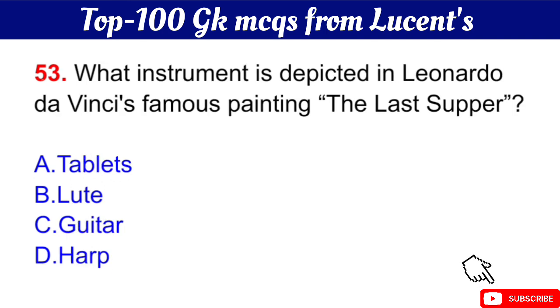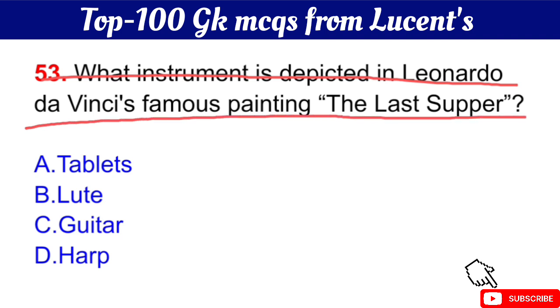Question number 53 is what instrument is depicted in Leonardo da Vinci's famous painting The Last Supper? Your question is what instrument is depicted in Leonardo da Vinci's famous painting The Last Supper? The right answer is option B, lute.